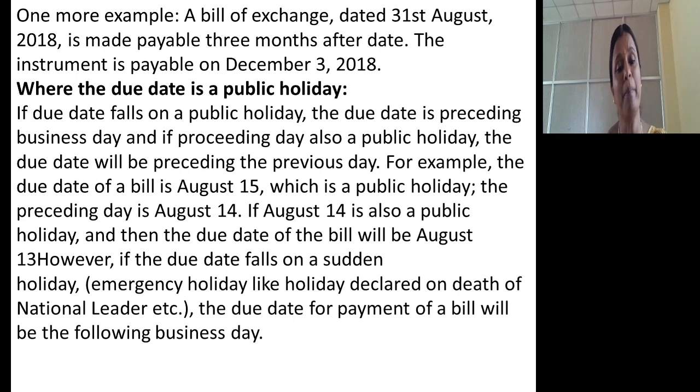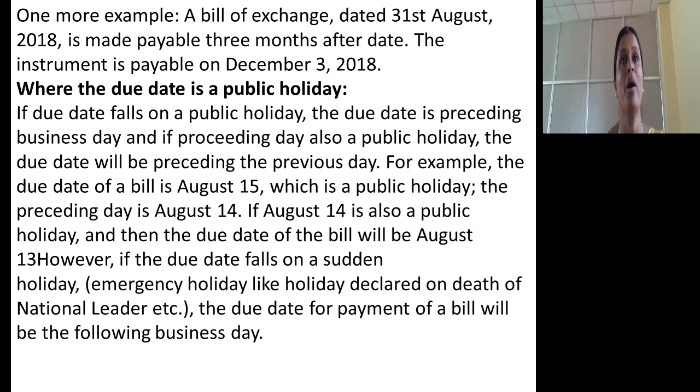But if the due date is a public holiday, then how to calculate it? If due date falls on a public holiday, the due date is the preceding business day. If the preceding business day is also a public holiday, the due date will be the day preceding that. For example, if the due date falls on August 15th, as it is a public holiday, the preceding day, August 14th, will become due date. If August 14th is also a public holiday, then you have to consider August 13th. However, if the due date falls on a sudden holiday, that is an emergency holiday declared on death of a national leader, the due date for payment of bill will be the following business day.